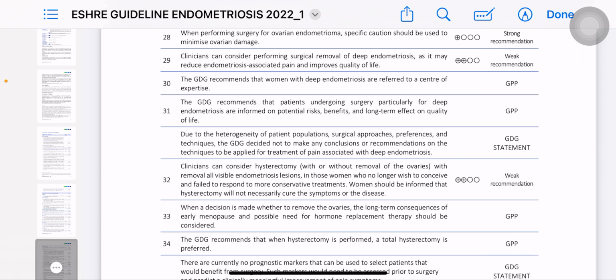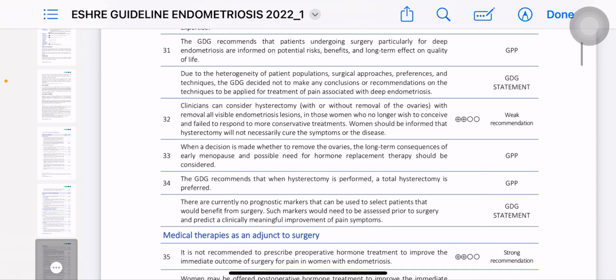Then the clinician can consider performing surgical removal of deep endometriosis, as it may reduce endometriosis related pain. The other thing is that the clinician can consider hysterectomy without removal of ovaries, with removal of all visible endometriosis lesions, in women who no longer wish to conceive and fail to respond to more conservative treatment. Women should be informed that hysterectomy will not necessarily cure the symptoms or the disease.